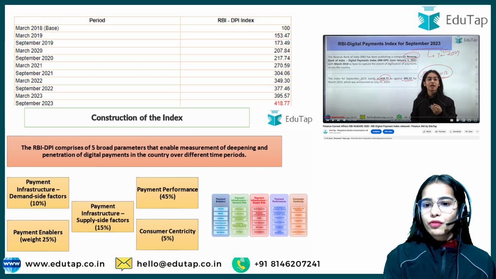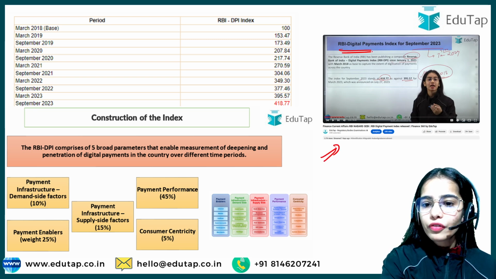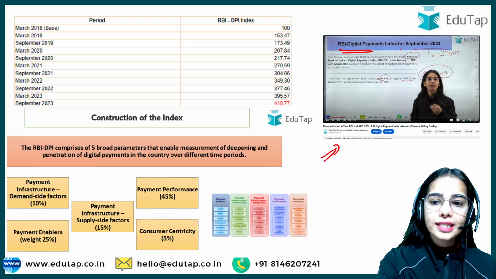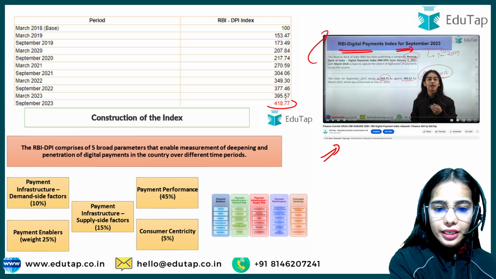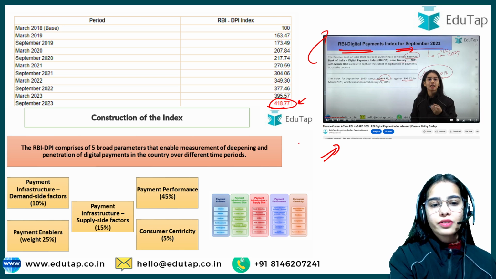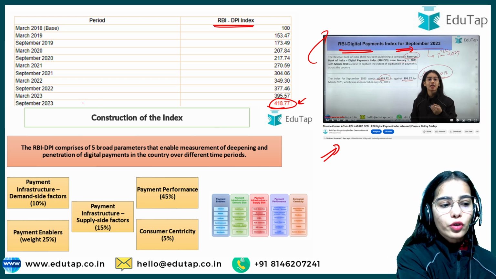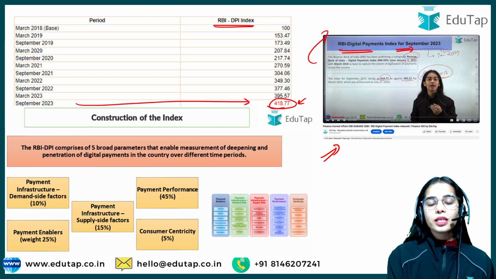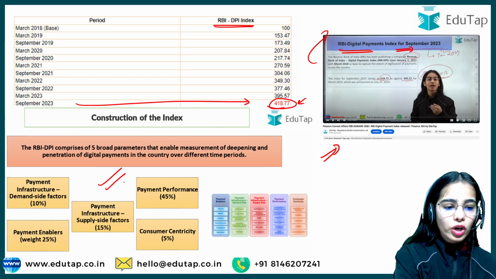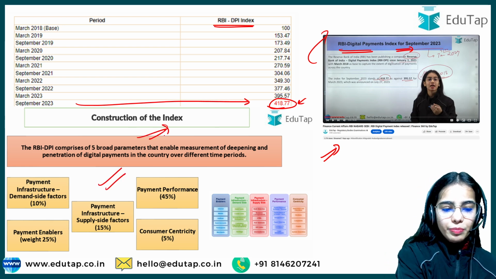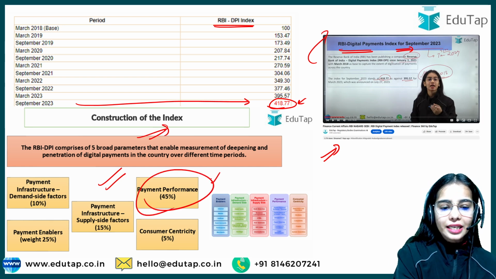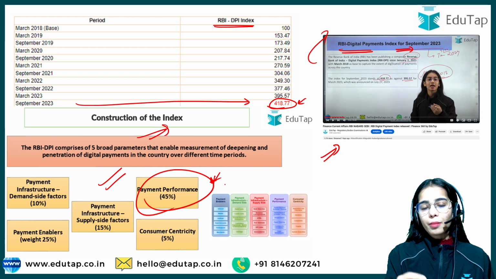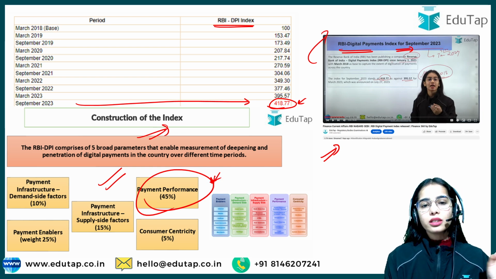I have already taken a session on the Reserve Bank of India Digital Payment Index for September 2023 that has been recently released, and the data here is 418.77. So the RBI DPI for September 2023 is 418.77. These are the 5 broad parameters of the digital payment index, and payment performance has the highest weightage among the 5 broad parameters.